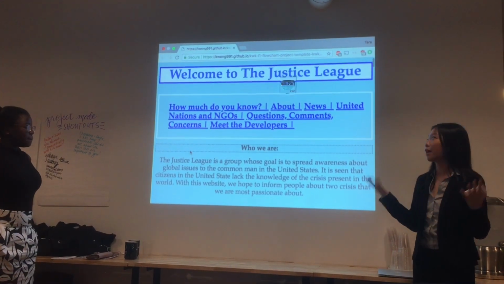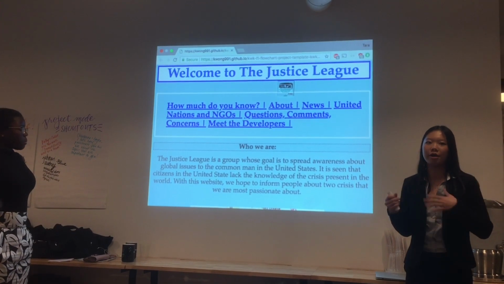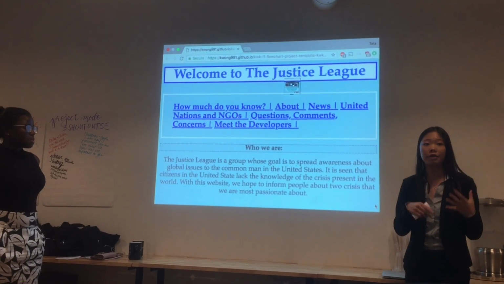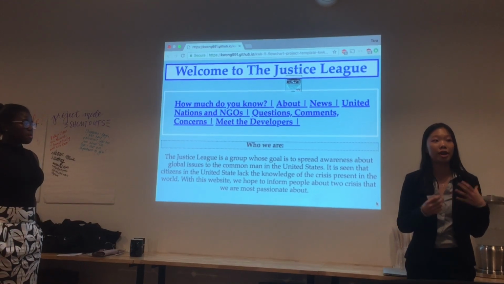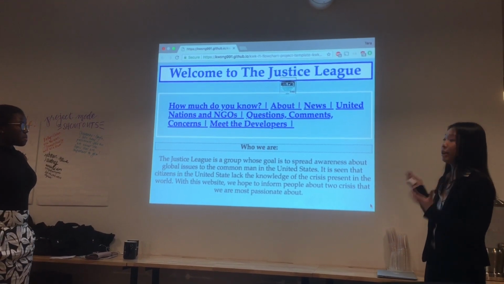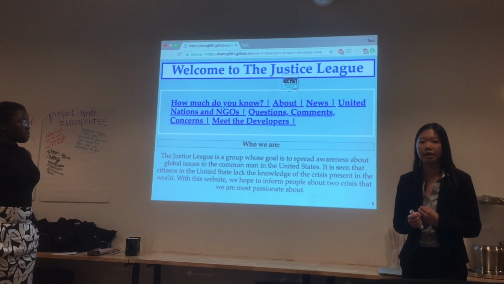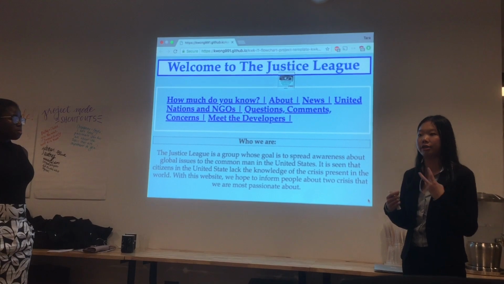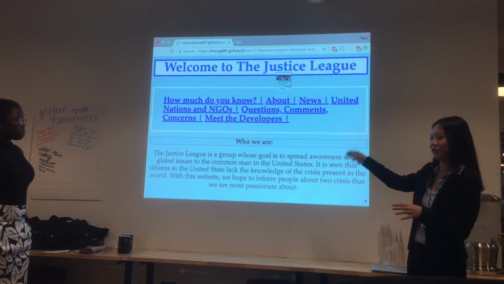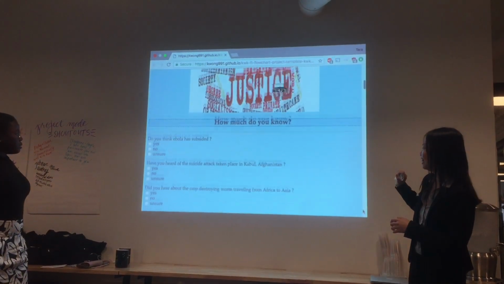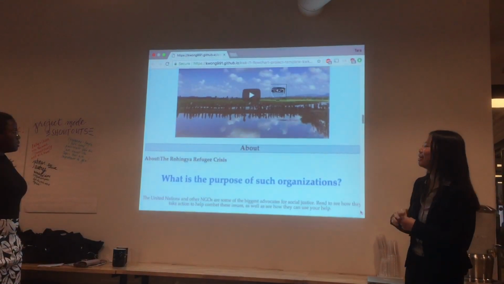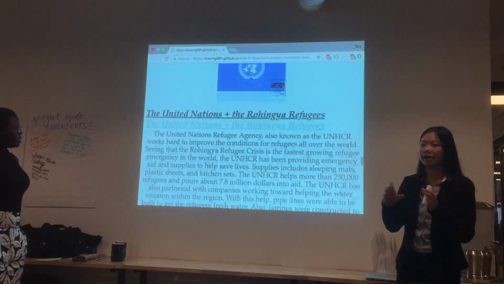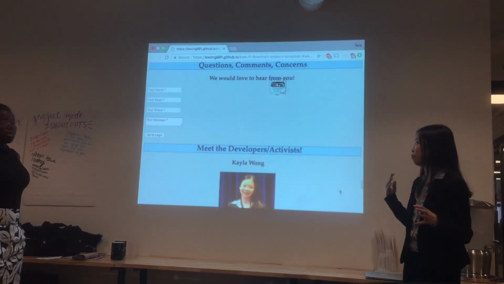Basically, the Justice League is a group whose goal is to spread awareness through the use of our website. Our main goals are to talk about the refugee situation and also the war in Cameroon. The main goal for this website is to be integrated into a non-governmental organization, where they can use it to spread awareness about these two topics, as well as use the questions and comments section, which will connect the dots between the common man and the people in need.